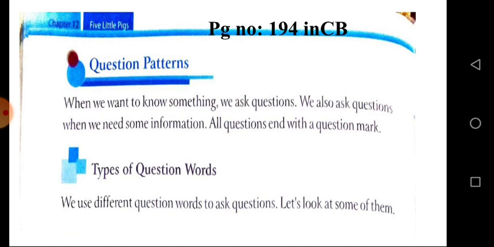Then we have the two purposes of making questions. One is we want to know something about others. The other one is we need some information from others. So we use the question, and everybody note this, that all the questions end with a question mark, right?